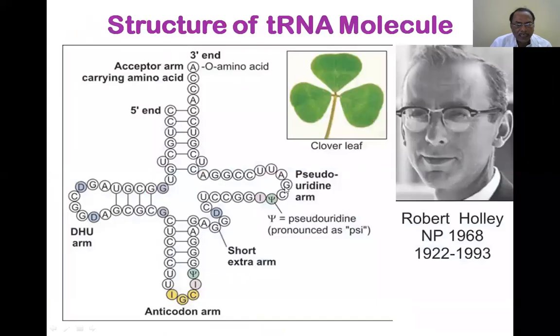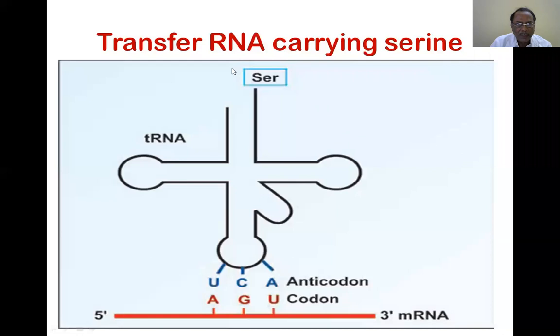We have already understood tRNA, its molecular anatomy, and the person who discovered it, Robert Holley. What is the most important thing to remember about transfer RNA?